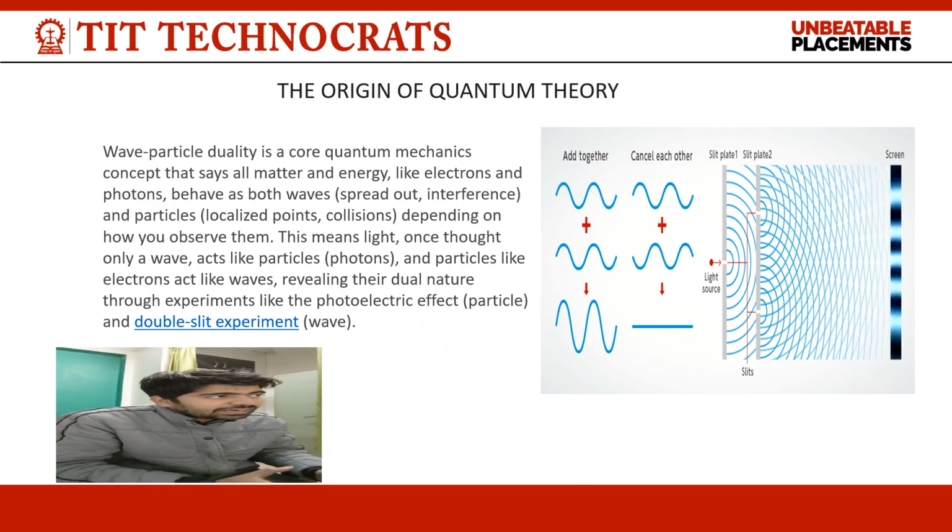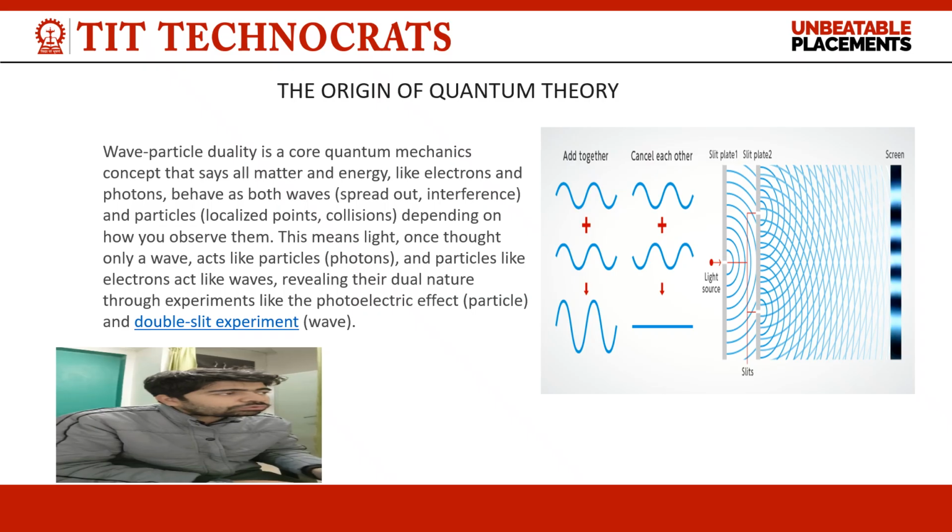If the waves have the same phase, you get a more intense wave, and if they are out of phase, you get zero, the lowest intensity. And in this diagram in front of you, which shows the diffraction pattern, the waves go through two slits, you can see the wavelets form from the two slits, and the diffraction pattern forms on the screen. So this is the nature of waves.